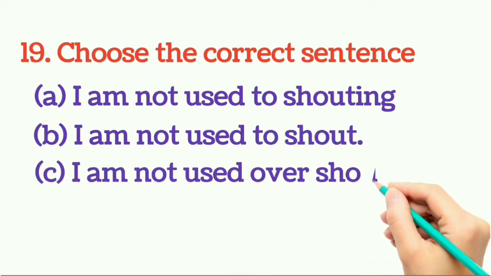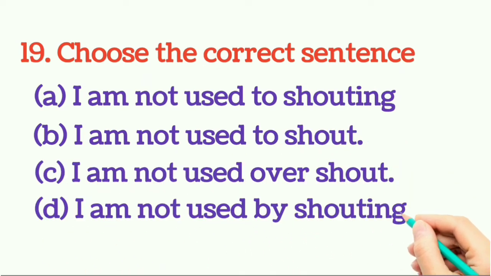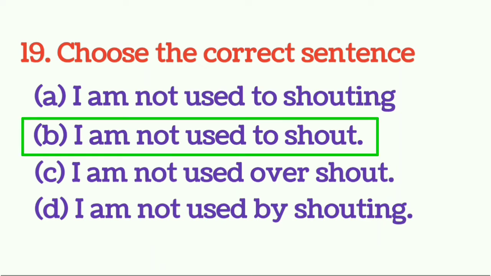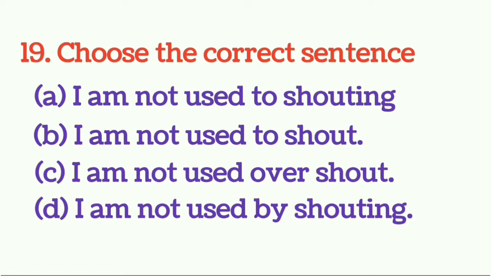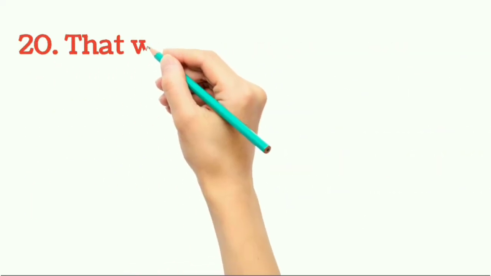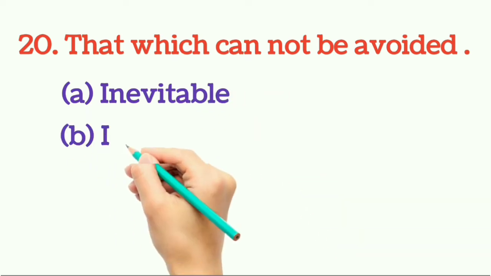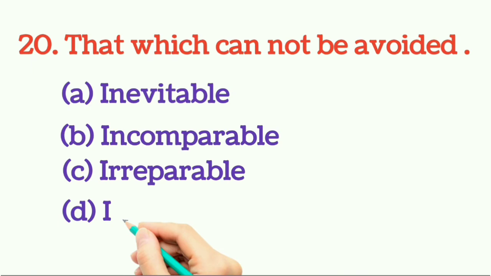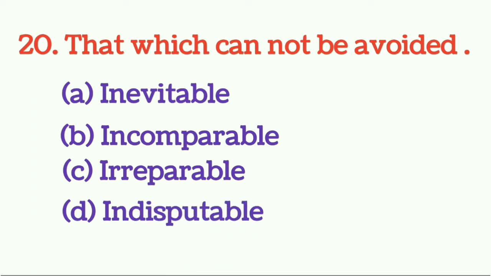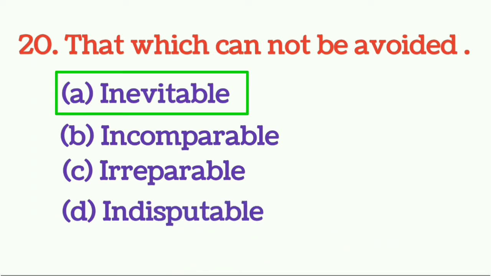And the answer would be option number B. I am not used to shout. It is the right answer. Question number 20. That which cannot be avoided. So what would be the right answer for this? You have to choose. And the right answer would be option number A. Inevitable.